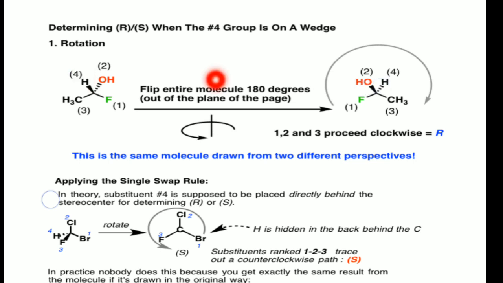Then we get 1, 2, 3, which is a clockwise direction, and we get R configuration. But if you write the same original molecule, then also we will get R configuration.